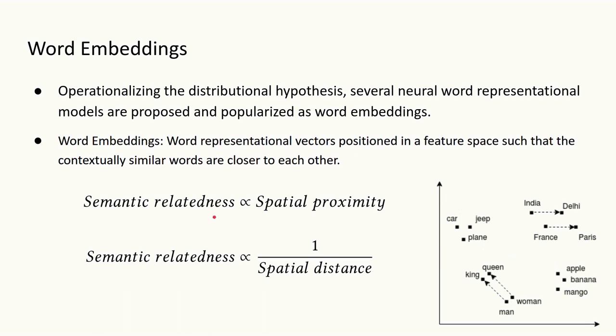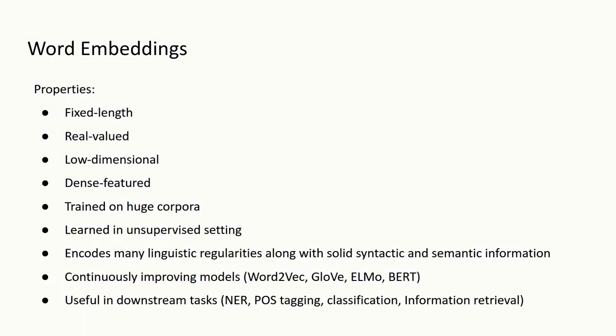So it can be understood that the semantic relatedness of the words is proportional to the spatial proximity and inversely proportional to the distance. The important properties of word representations obtained from word embeddings are that they are fixed length, real valued, represented in low dimensional feature spaces, and dense, as well as trained on huge corpora in an unsupervised setting.